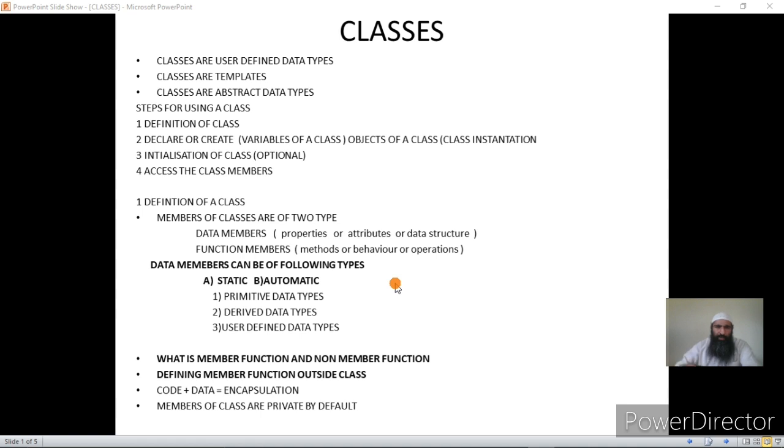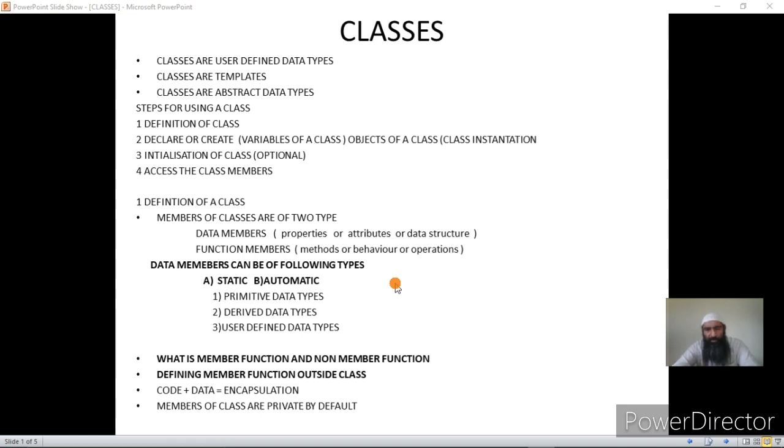Now data members can be of the following types, either static or automatic. Static data members are those in which only one copy is created and that copy is shared by all the objects of that class. In case of automatic data members, a separate copy of the data member is created for each object, and each object has its own copy.